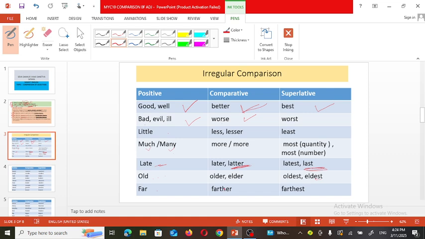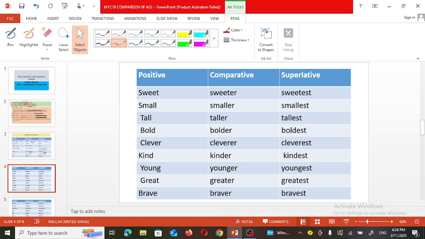Next one, far, farther, furthest. Other examples, sweet, sweeter, sweetest, small, smaller, smallest, tall, taller, tallest, bold, bolder, boldest, clever, cleverer, cleverest. For example, Geeta is the cleverest girl in the class. So no other girl is as clever as Geeta, positive degree, and Geeta is cleverer than any other girl in the class, comparative degree. Kind, kinder, kindest. Sita is kindest lady. So no other lady is as kind as Sita, and Sita is kinder than any other lady.